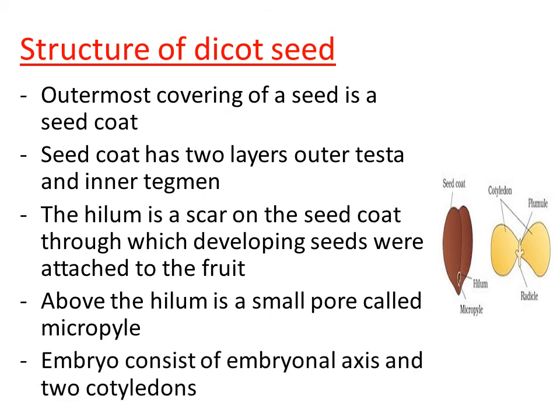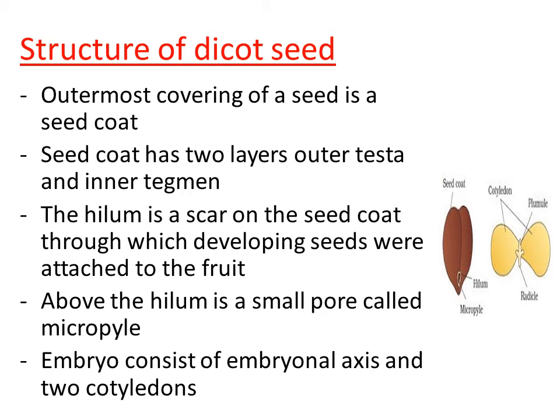So, this is about the outer structure of the seed, right? I will repeat once again. On the outside, the dicot seed consists of the seed coat. It is of two layers: the outer seed coat is called testa and the inner seed coat is called tegmen. We can see a small scar-like structure at the tip of the seed, the point from where the developing seed was attached to the fruit. And just above the hilum there is a small opening, which is used for exchanging respiratory gases.